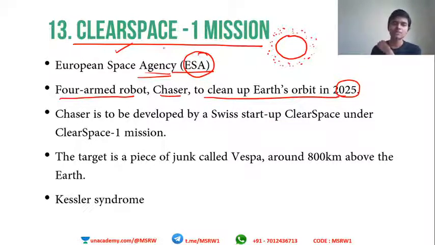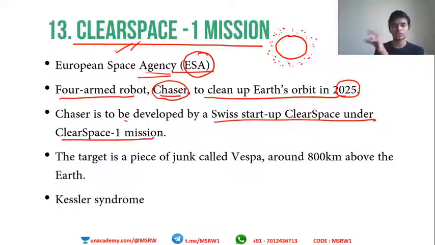Okay, for that purpose, the Clear Space mission is launched using a 4-armed robot named Chaser. So what does this Chaser do? Chaser is developed by a Swiss startup named Clear Space under the Clear Space 1 mission. This is targeted to remove a specific junk named Vespa. One of the debris has been named Vespa, and this mission will remove this Vespa, which is about 800 kilometers from Earth. Okay, that is the intended target.